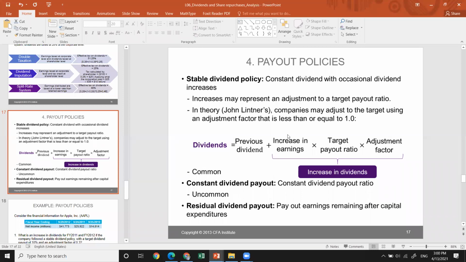So basically these three variables represent the increase in dividend, by how much the dividend will increase for the current year. A constant dividend payout ratio is uncommon, but for the stable dividend policy, it's a common thing. And on the other side, we have a residual dividend payout, where they pay out the earnings remaining after the capital expenditure. So we're going to go through each case separately.